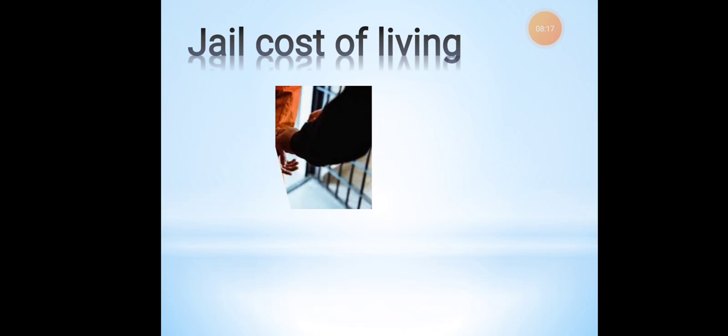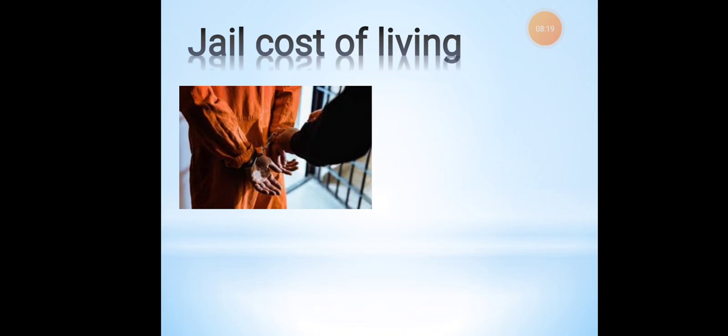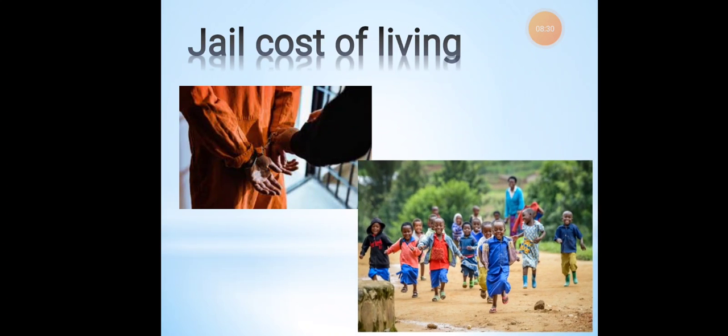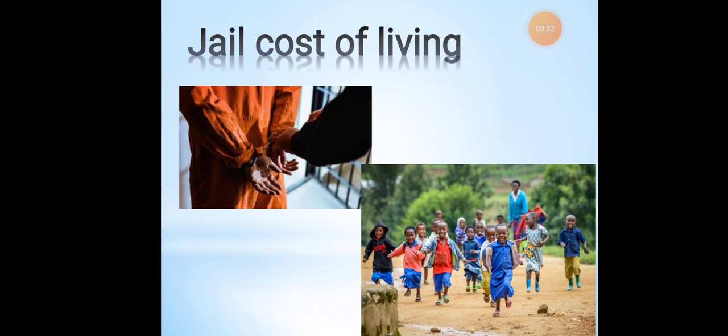Now what is this jail cost of living? Majorly adults go to jail. Adults make some mistakes, they go to jail, and they suffer there because of their mistakes. In our economy there are also children. I'm not saying that children will go to jail.